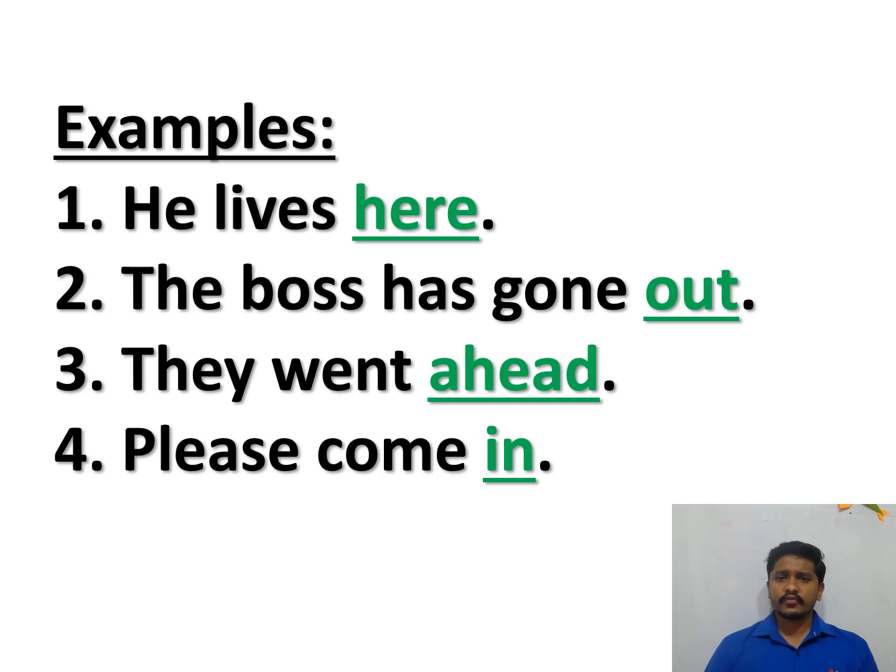The boss has gone out. What is the question for that? Where has the boss gone? He has gone out. Now the third one, they went ahead. Where did they go? They went ahead. Please come in. Where should I come? Come in. So here, out, ahead, in, all these adverbs indicate place and answer the question where. So without any doubt, we can tell that these adverbs are the examples of adverbs of place.